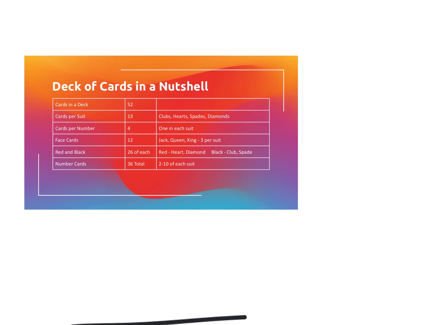All right, I think I got her working here. So when we're talking about cards in an entire deck, there are 52 cards. If I were to count each one individually, I would get 52 cards. Cards per suit, when they're talking about suits, they're talking about the clubs, the hearts, the spades, and the diamonds. Like the clubs, they're kind of hard to see because they're so tiny, I had to look really close.